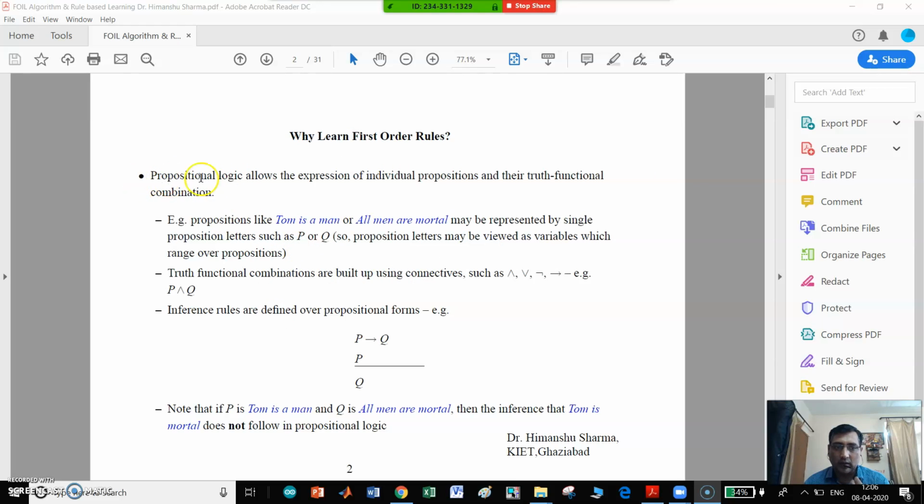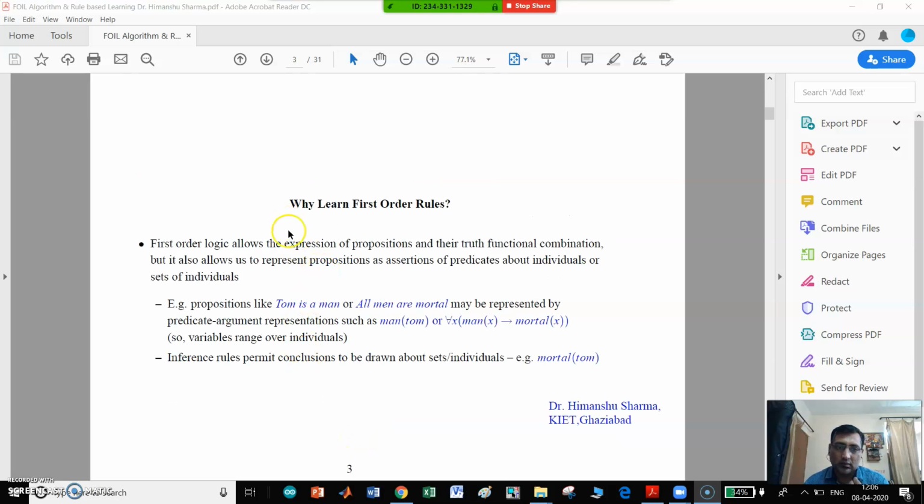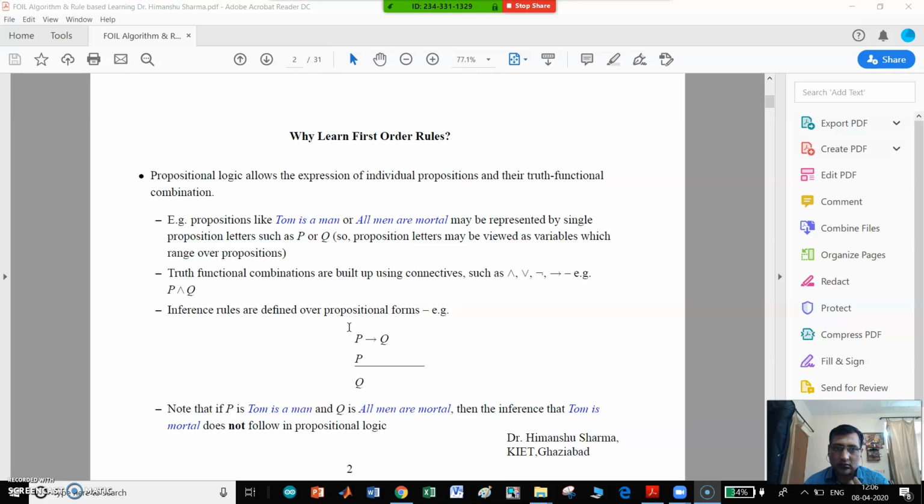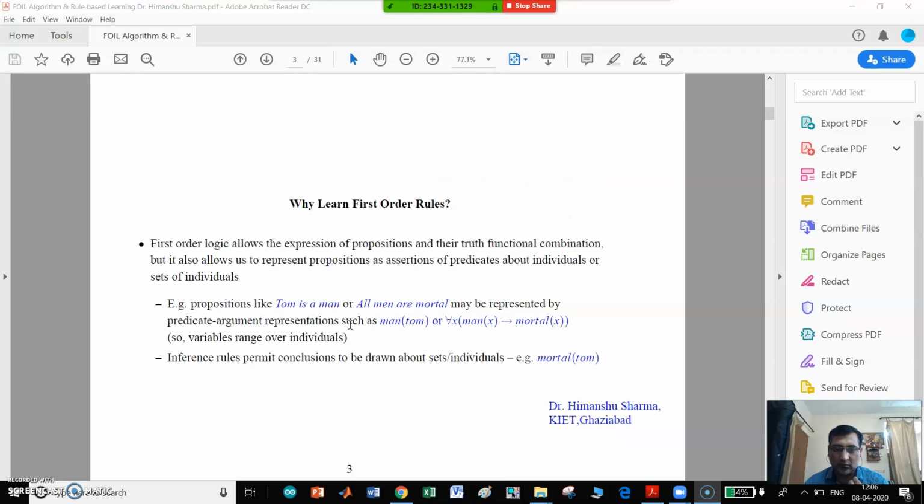That is, the propositional logic allows the expression of individual propositions and their truth functional combination. For example, Tom is a man or all men are mortal. So note that if P is equal to Tom is a man and Q is all men are mortal, then the inference goes that Tom is also mortal, but it does not follow in propositional logic. So in this regard, first order rules learning logic is much better.